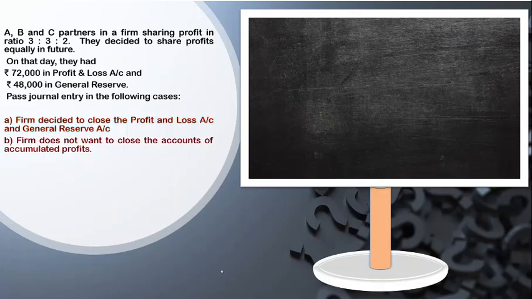So the next one says the firm does not want to close the accounts of accumulated profits. Now my first step will be that I have to adjust these accumulated profits. So my first step will be to calculate the sacrificing ratio, and the formula for sacrificing ratio is old ratio minus new ratio.